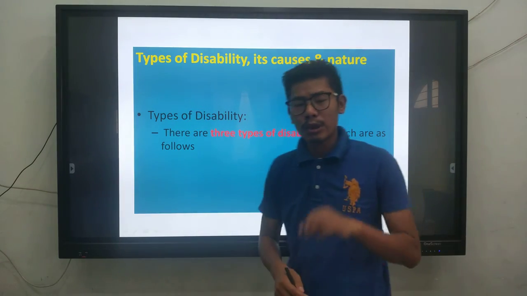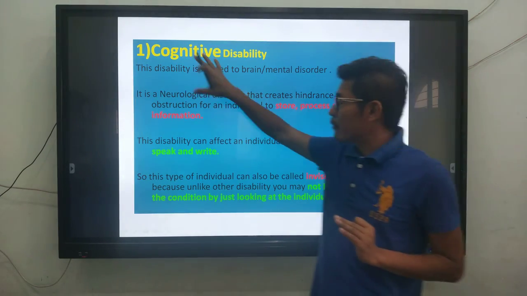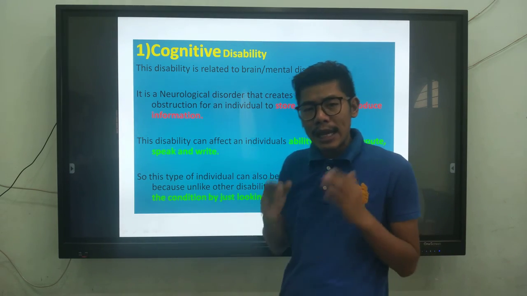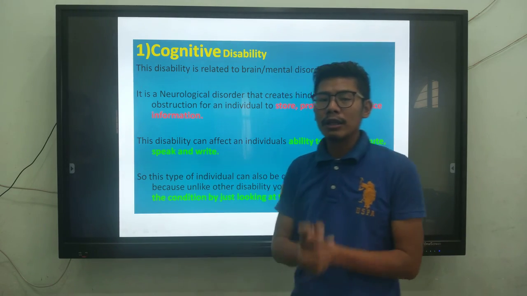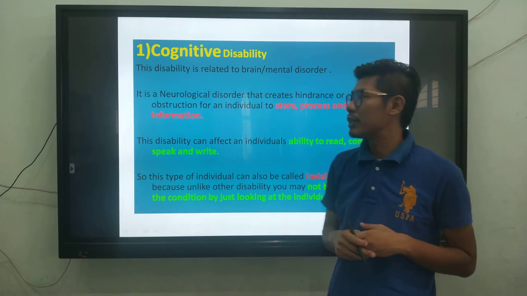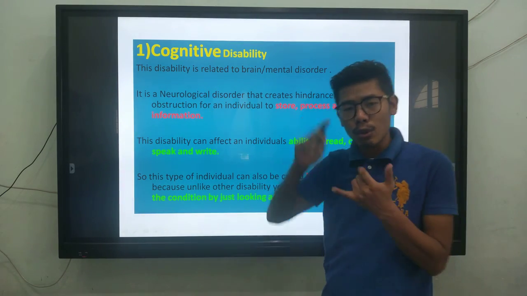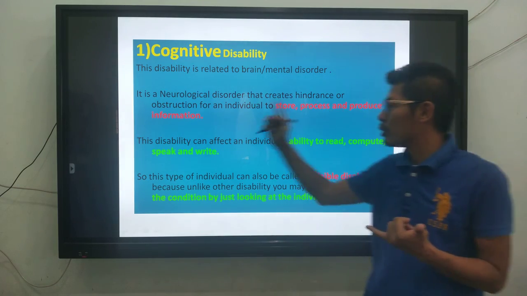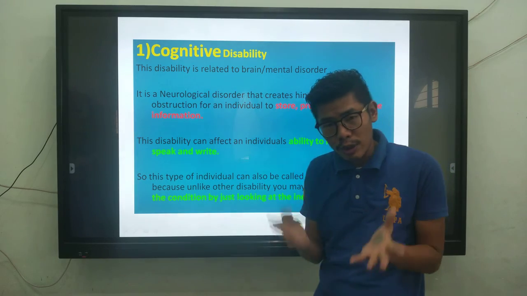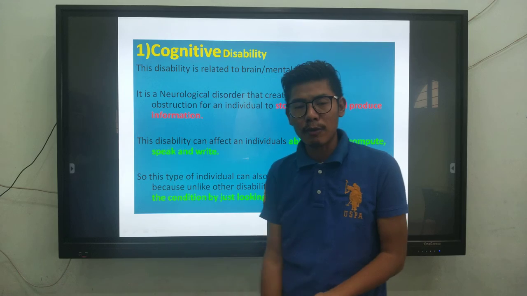Types of disability. There are three types of disability, and we'll be discussing them one after the other. First of all, we have the cognitive disability. What is cognitive? Anything related to your brain or a mental disorder comes under cognitive disability. It is a neurological disorder that creates problems in storing, processing, and producing information. So you may have difficulty storing information, processing information, or producing information.